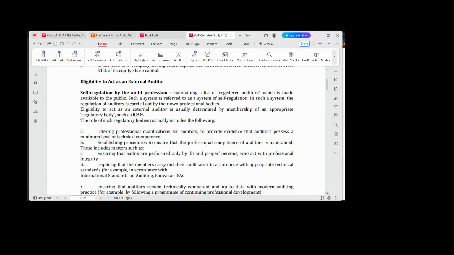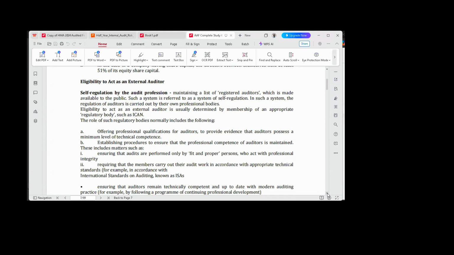The second thing that ICAN does is establish procedures to ensure that the professional competence of auditors is maintained. They ensure that only people that meet their standard requirement are the ones that can practice as external auditors. So there's nothing like sentiment there. If you are not a chartered accountant, if you are not trained in an audit firm, you cannot become an external auditor.